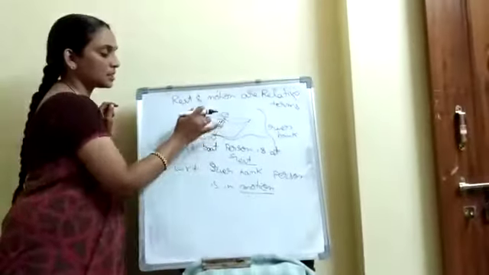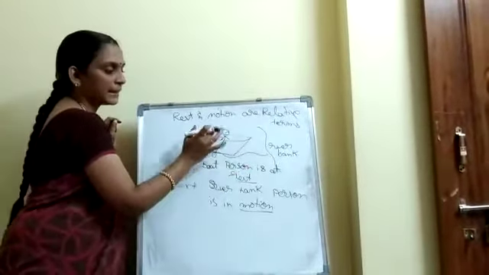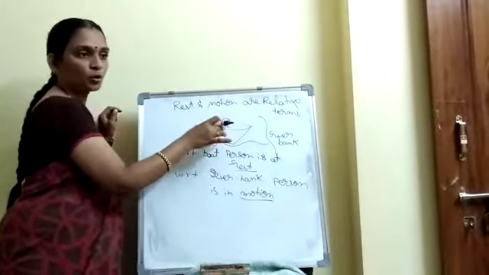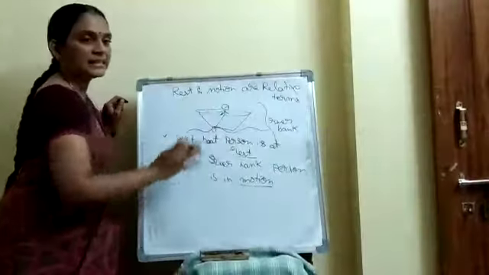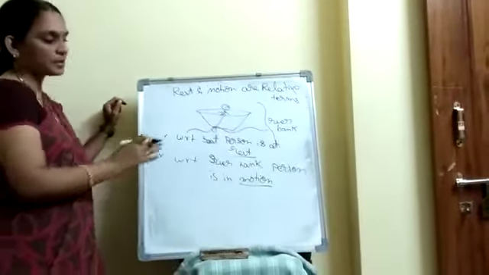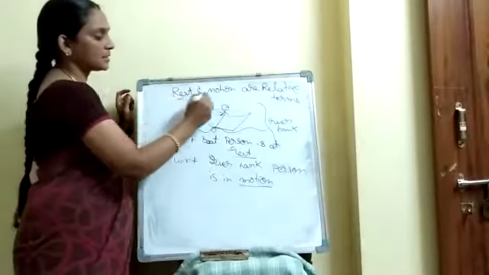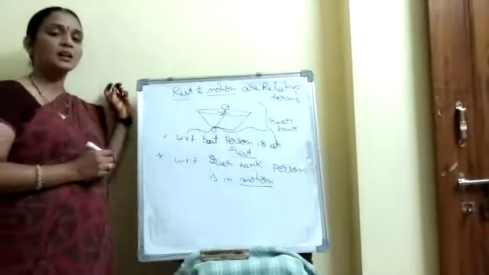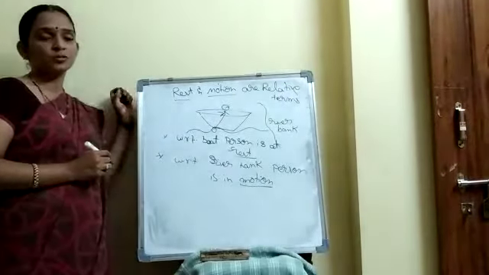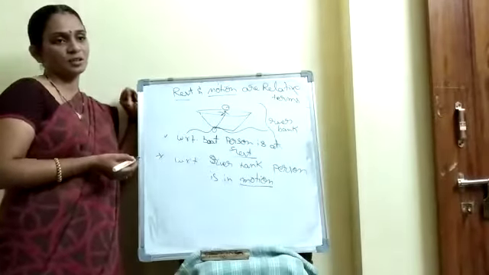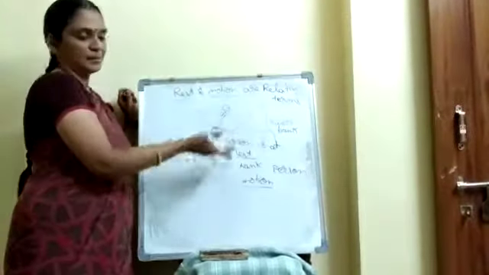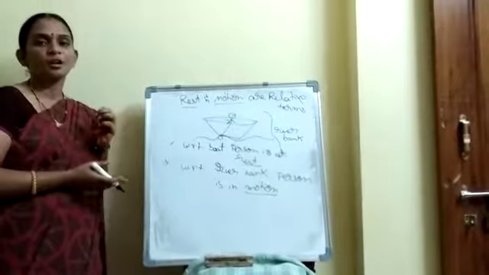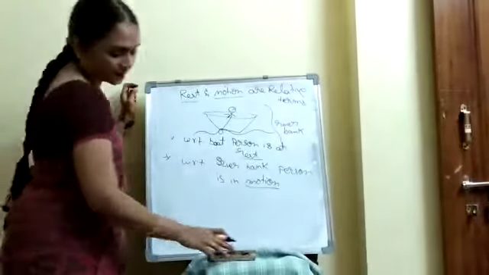The same person with respect to the boat, he is sitting on the boat. With respect to the boat, he is in rest position. Basing on this example, we can say that rest and motion, or motion and rest, are relative terms. In a few situations, according to surroundings, once the person may be at rest and once the person may be in motion. Okay.